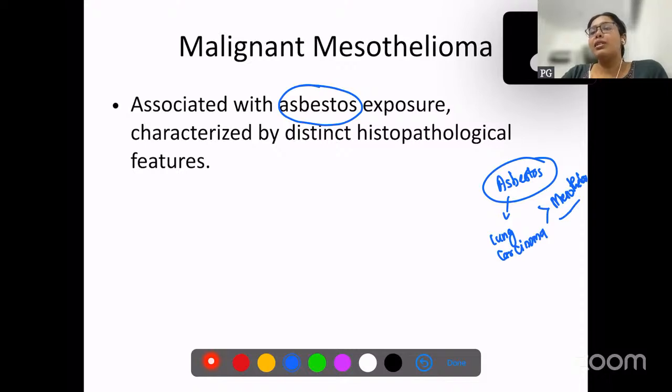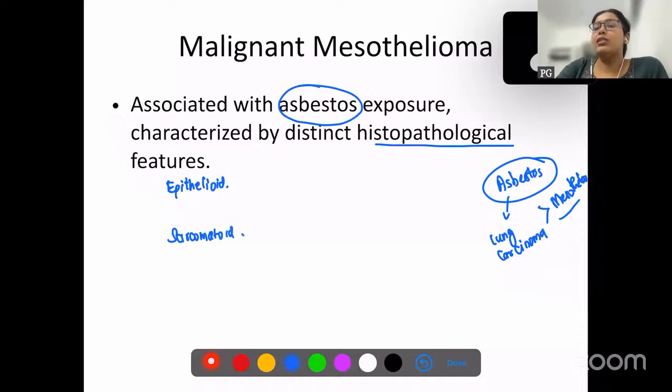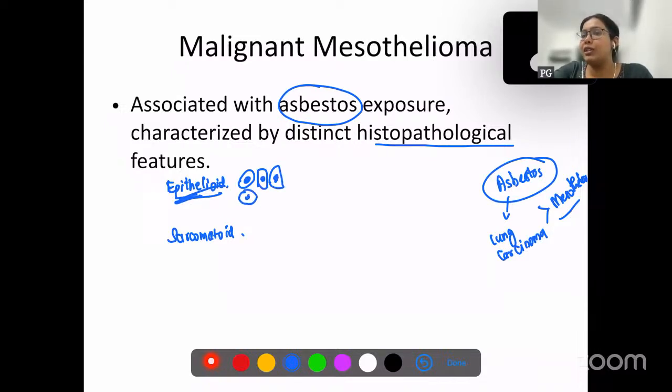So mesothelioma can be histologically epithelioid and sarcomatoid. These are again just names. Epithelioid is looking like an epithelial cell, so the cell is going to be round or polygonal in shape with central nucleus.